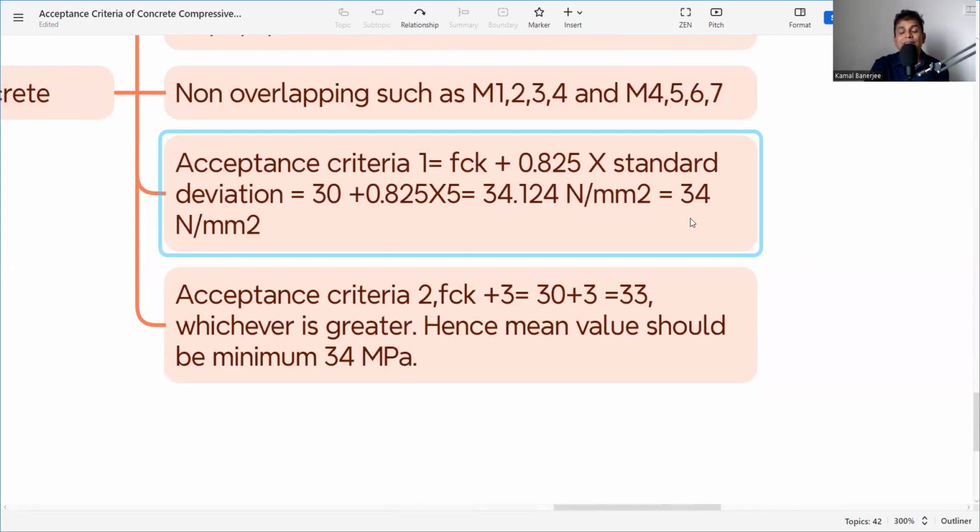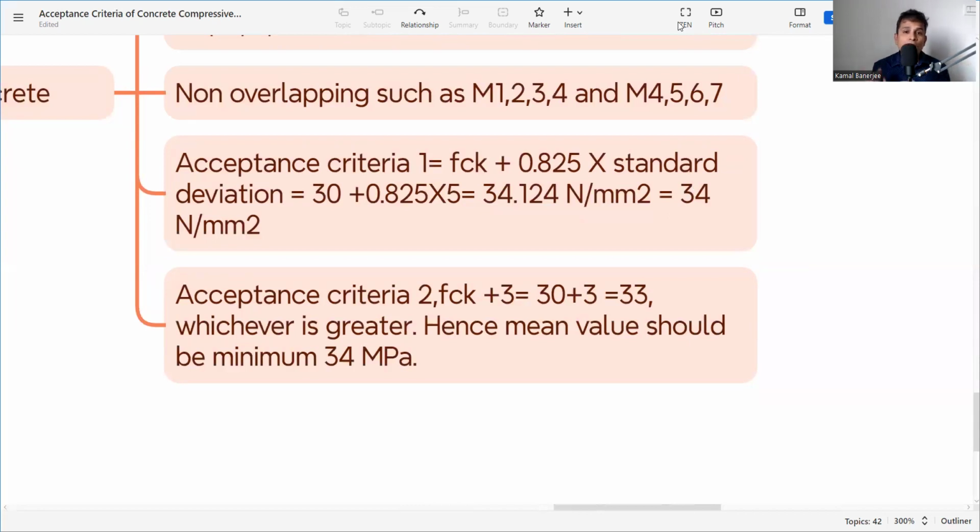So these are the things you need to take care of, and you need to follow this step by step without skipping any test. And then only you can find out the acceptance criteria for the concrete cube. And I hope you find this information useful.